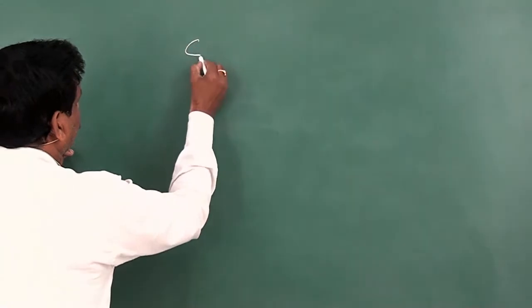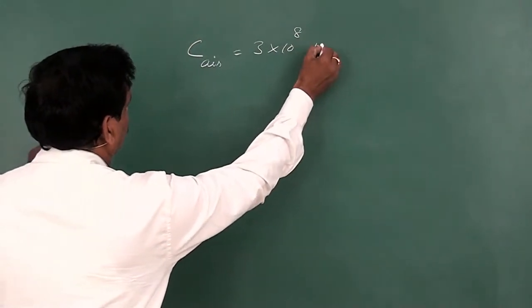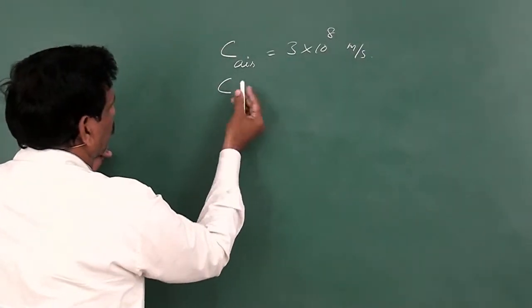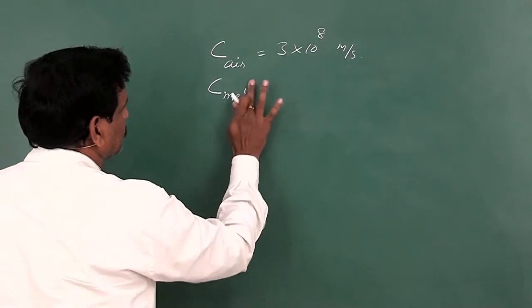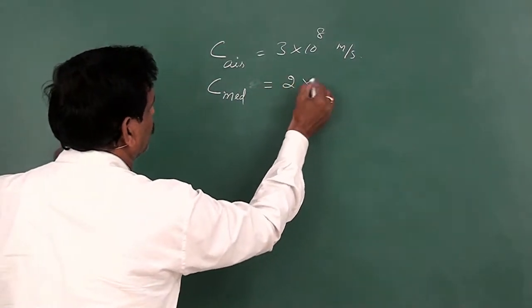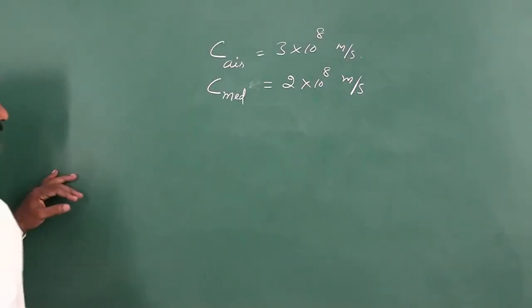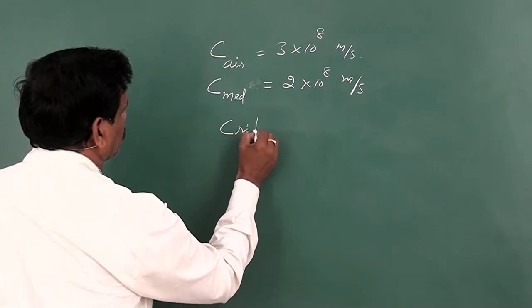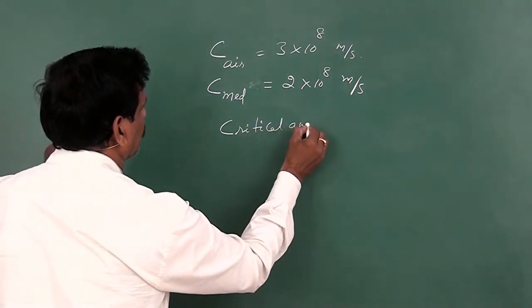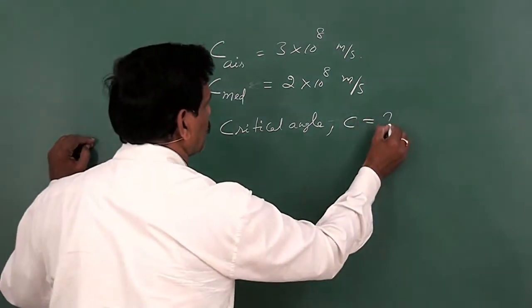So here the velocity of light in air is given as 3 into 10 power 8 meter per second, and the velocity of light in the medium is given as 2 into 10 power 8 meter per second. And we are asked for the critical angle, generally written as C. What is it equal to?